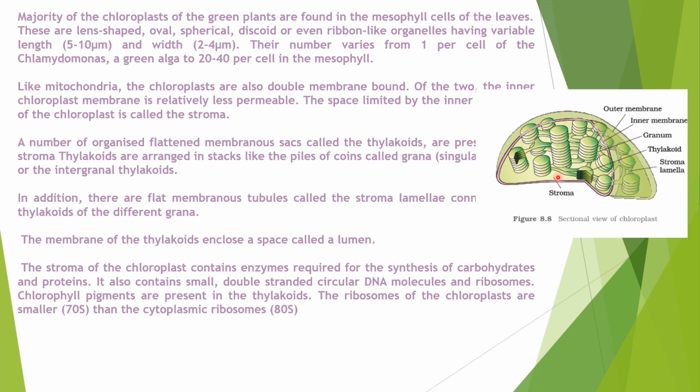In these thylakoids and grana, there occurs a process called light reaction, in which ATP and NADPH are produced, and in the stroma there is a process called dark reaction, in which carbon dioxide is reduced to carbohydrates, which is the basis of food for all the organisms on the earth. Okay, it's all about the chloroplast. I think I have covered all the points. It also contains DNA, likewise the mitochondria. It has 70S type of ribosomes, whereas in the cytoplasm, as we all know, they are 80S, but in the mitochondria and in the chloroplast, it has 70S type of ribosomes.